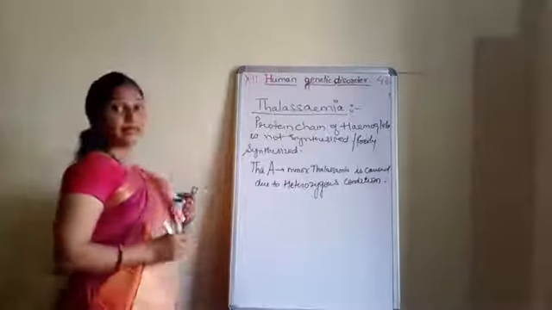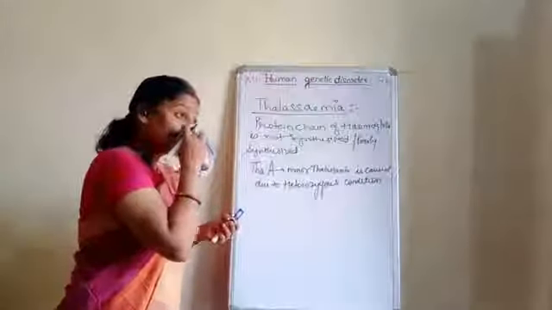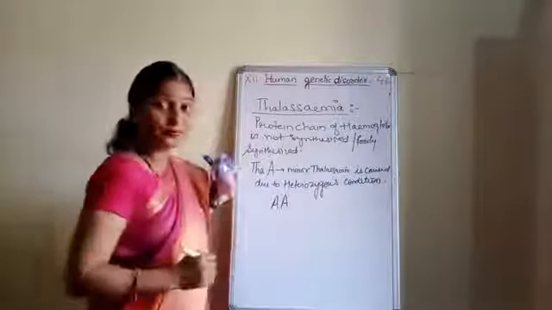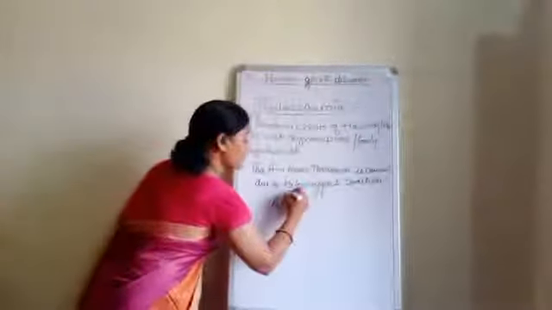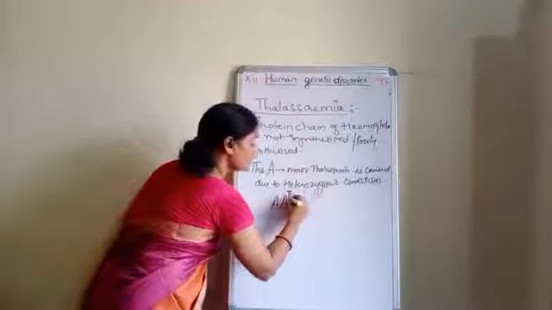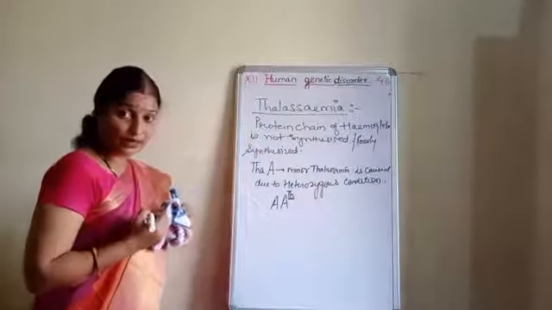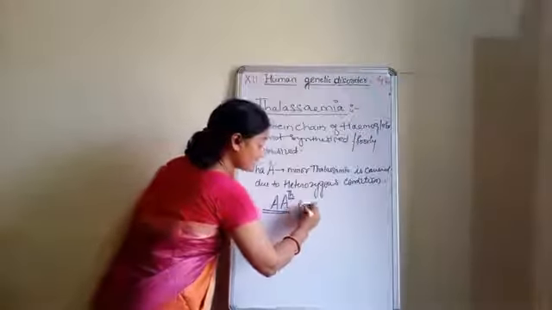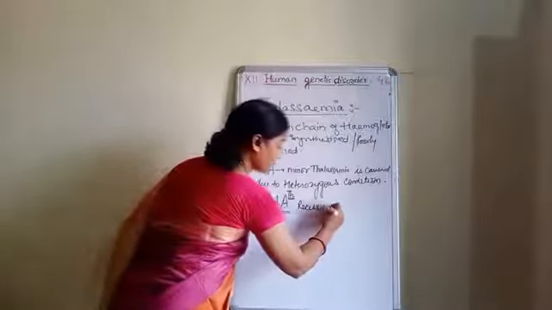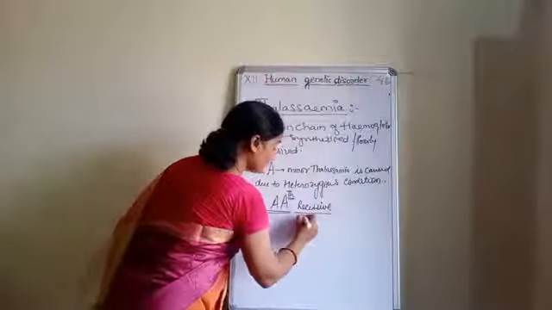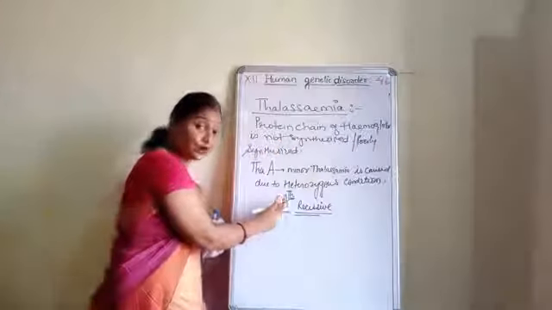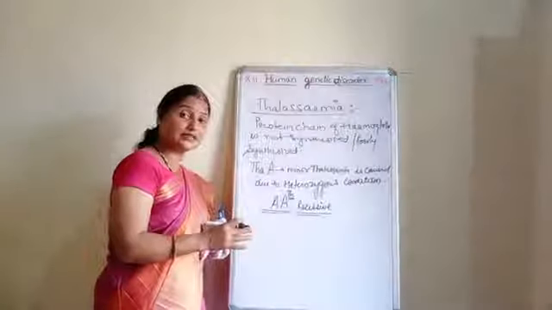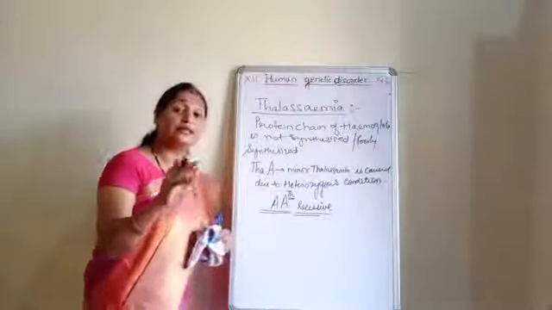That is on a gene on an autosome. Suppose this is the autosome. If only one gene has become faulty, then what will happen? Definitely this is the recessive. And if this is recessive and only one gene is faulty, it means a person will have the disease of thalassemia, but in the minor condition.